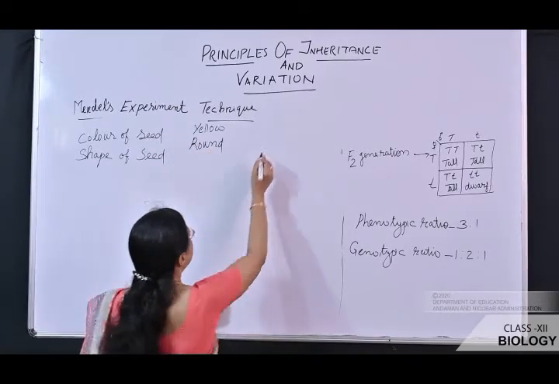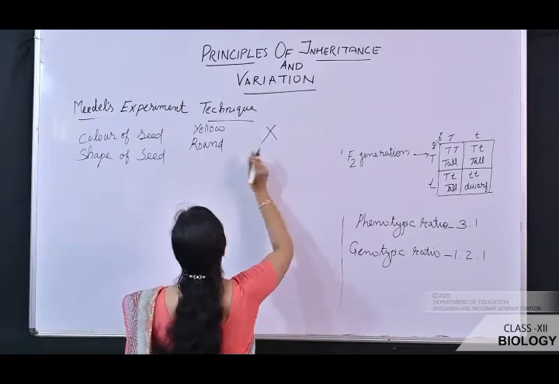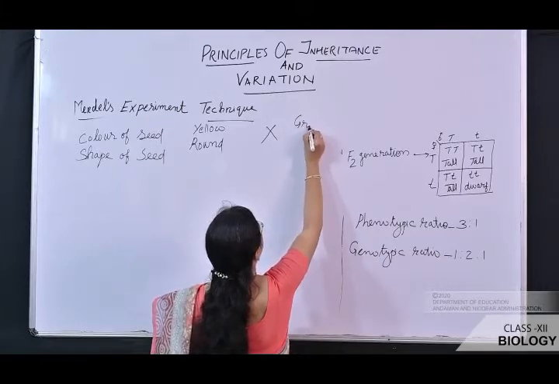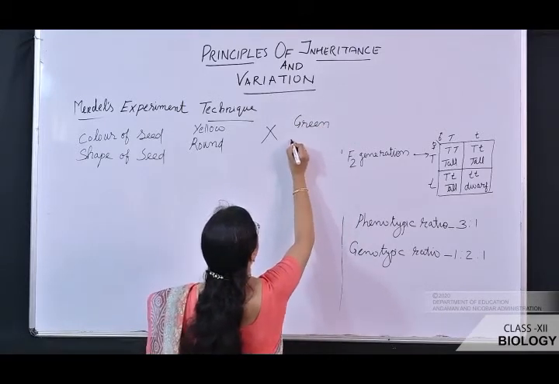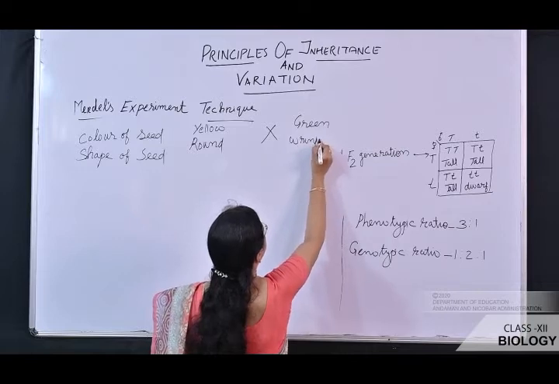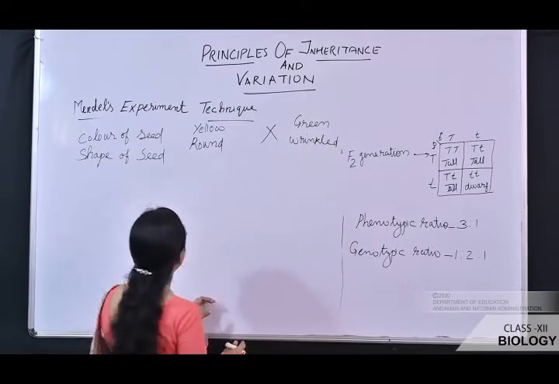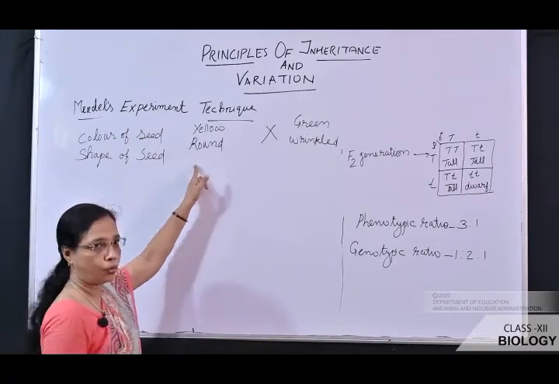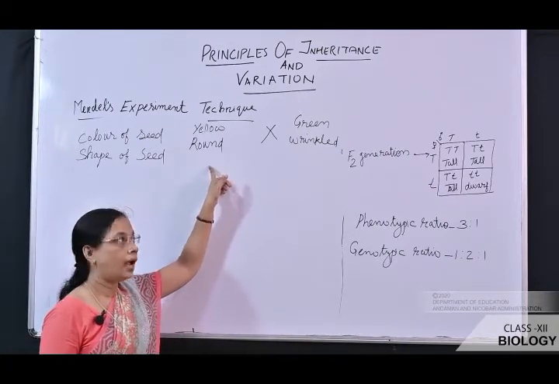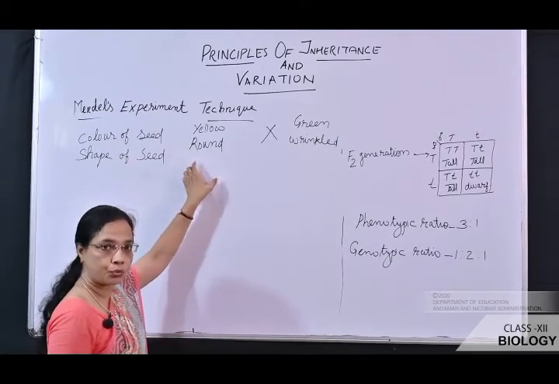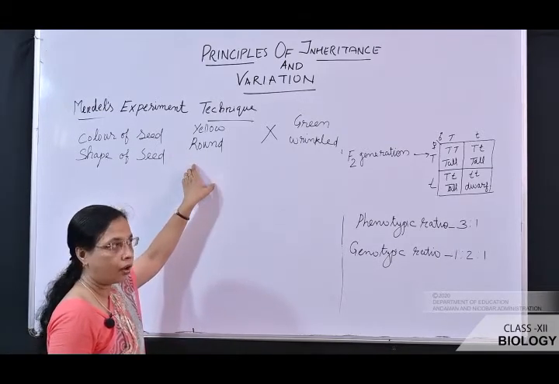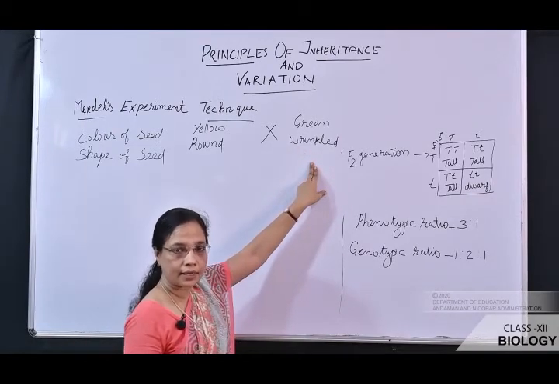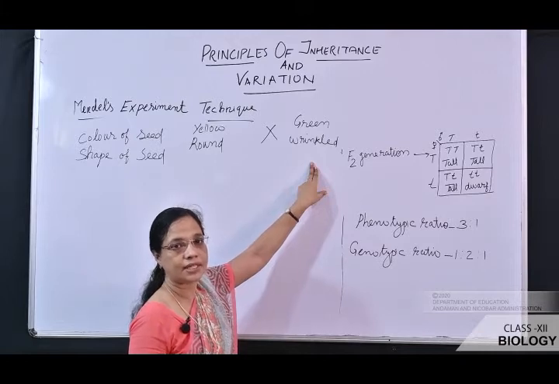It is crossed with the recessive characters, green color and wrinkled shape. That means a plant is taken in which the seed color is yellow and the shape is round, and this plant is a true breeding variety. The other has green color seed and wrinkled shape.